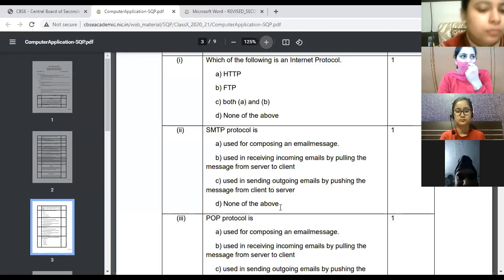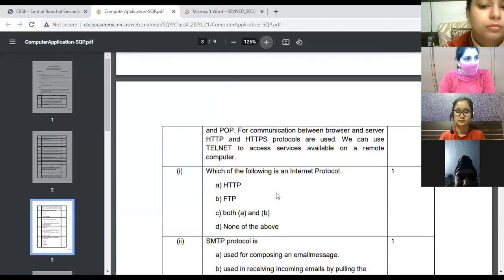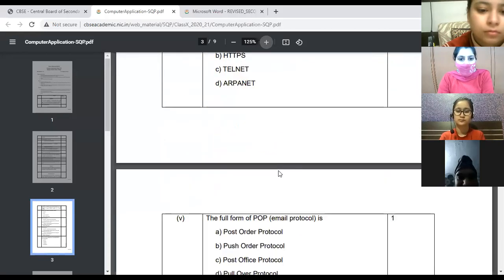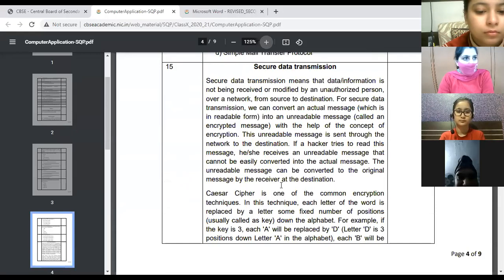If I am giving Internet, it is not necessary that I have given the definition of the Internet in it, so I can ask uses of the Internet here. Clear? So uses of the Internet can be asked, but uses are not given in the paragraph, but the topic is relevant. Got it? So again, the second case study will be there like this.